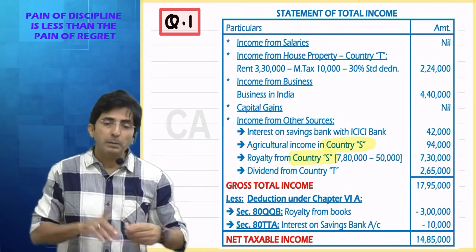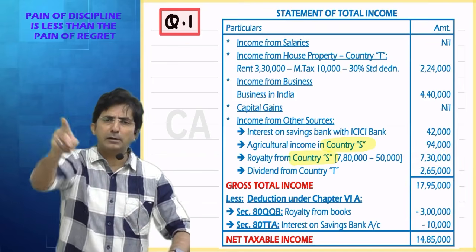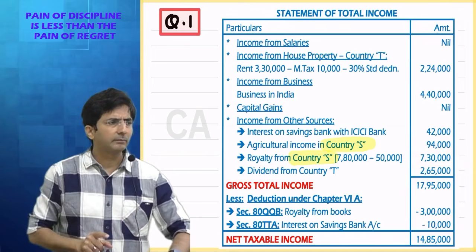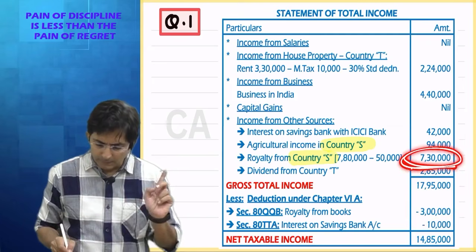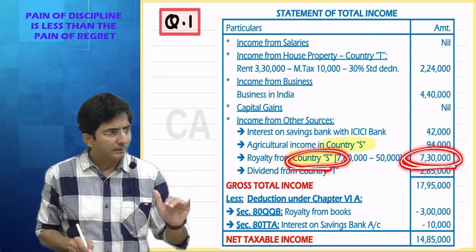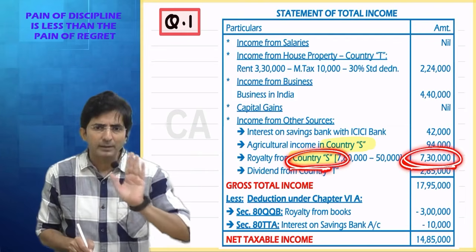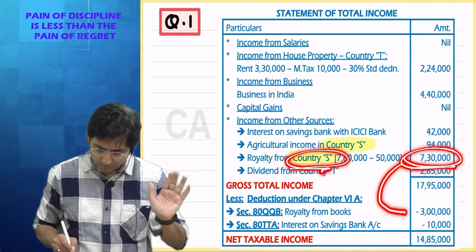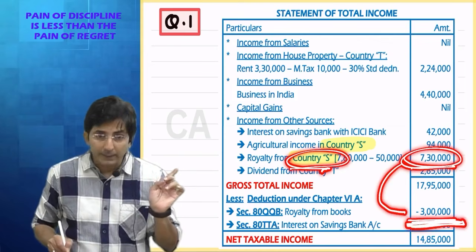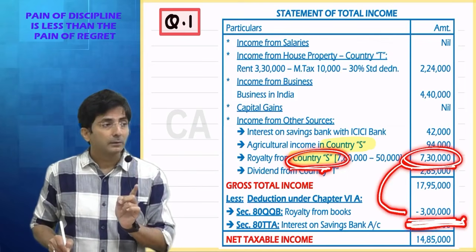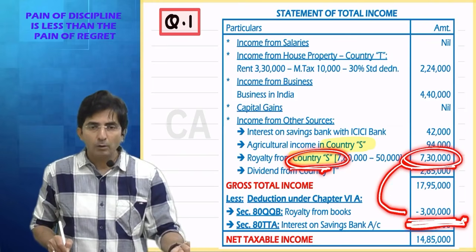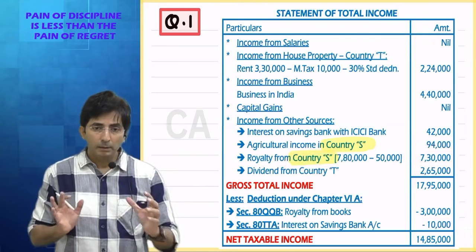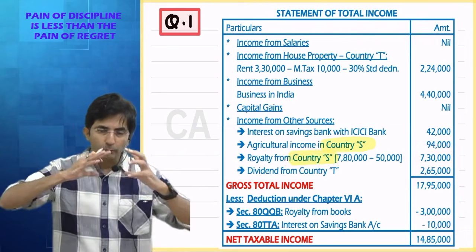So can you complain to India that you are taxing 7 lakh 30 double time? India will say relax. We have included your 730 which has emerged from country S, but we have not taxed the full 730. We gave you 80QQB deduction of 3 lakhs. So how much is doubly taxed? Find out: 730 minus 3 lakhs, 4 lakhs. See, in double tax you have to see the final computed figure.